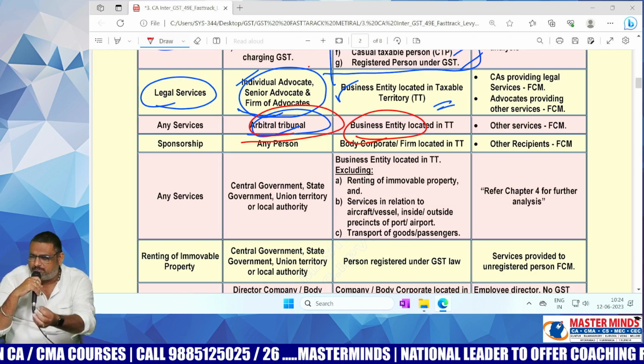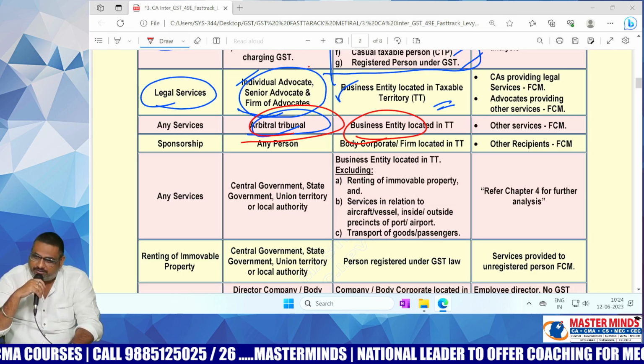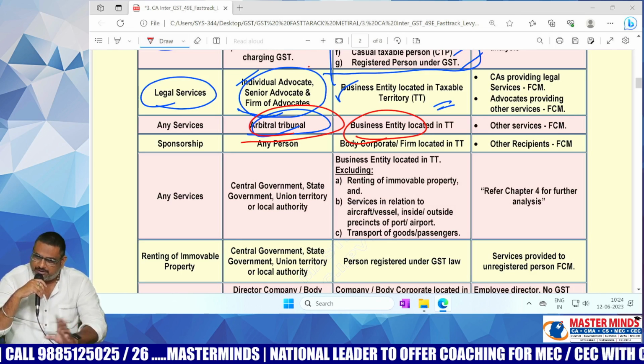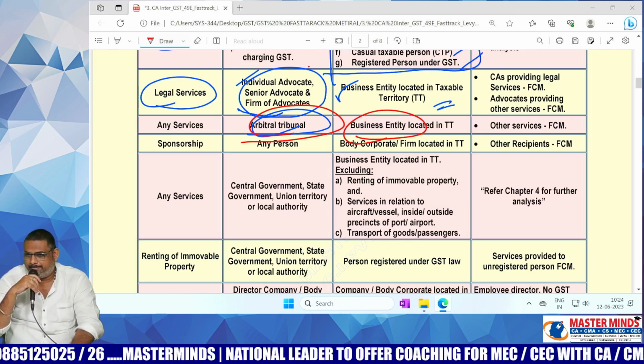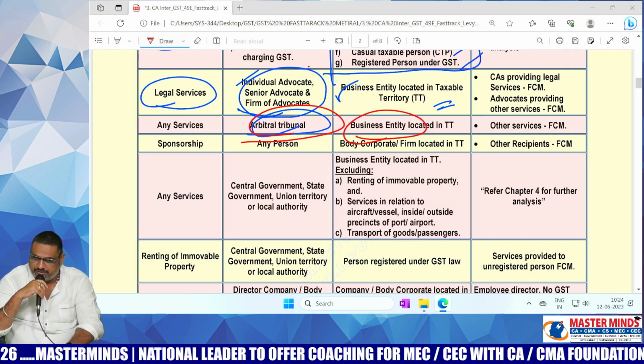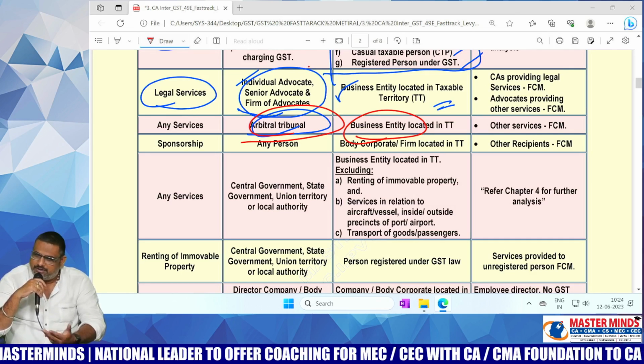Generally with respect to small cases, lok adalat. Whereas with respect to somewhat bigger cases, a private tribunal will be formed. And if at all this particular tribunal is providing service to the business entity, then RCM is applicable.